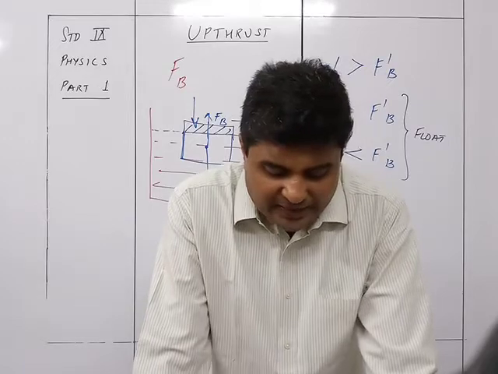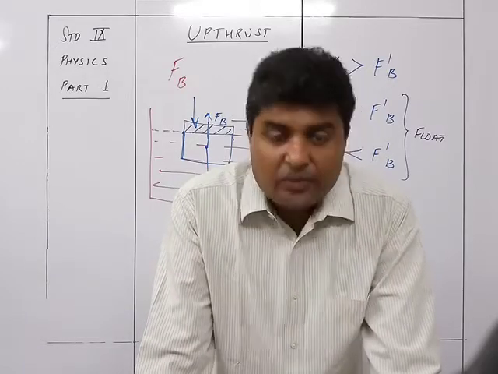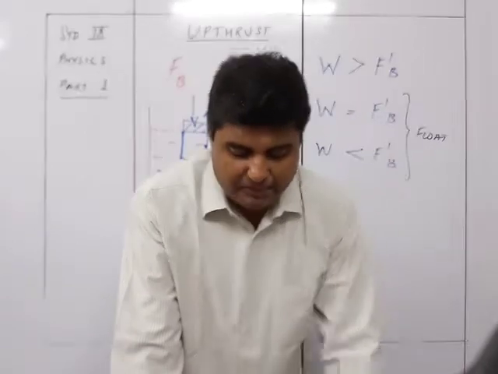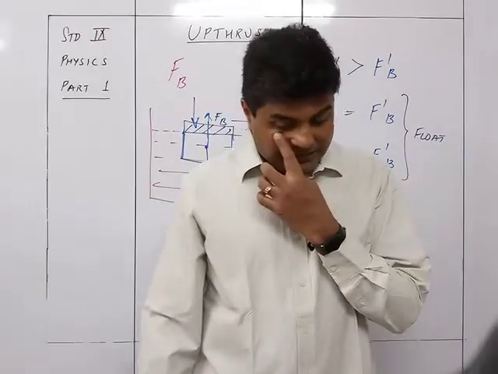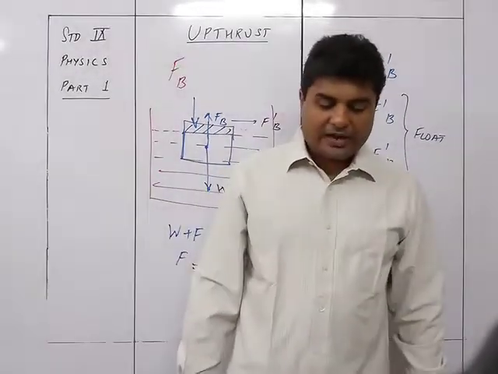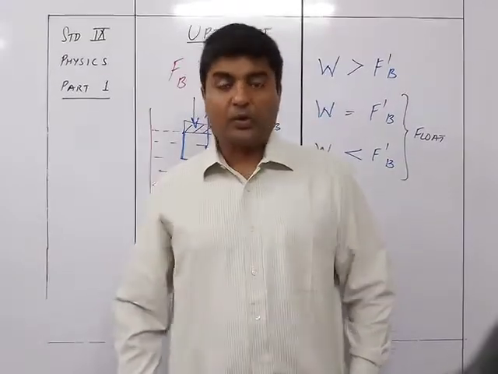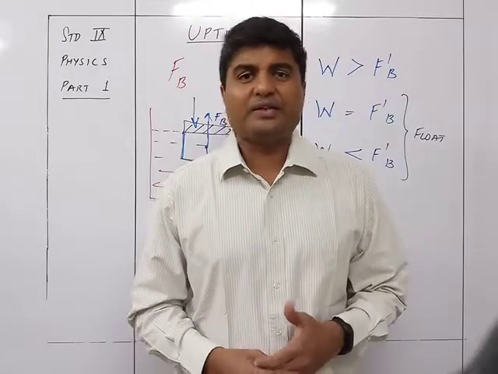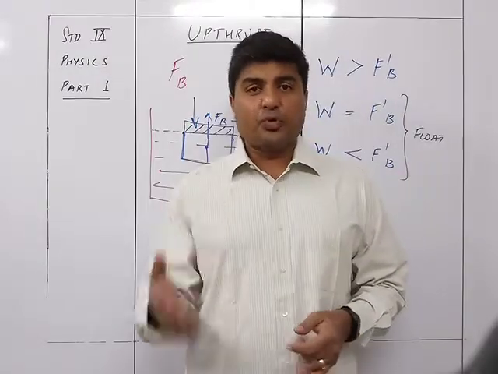If F'B is greater than W, the body will float partly immersed, with only that much part of it inside the liquid for which the thrust FB becomes equal to the weight W. Now, we'll understand that much more easily when we see this part of this chapter, which is flotation.